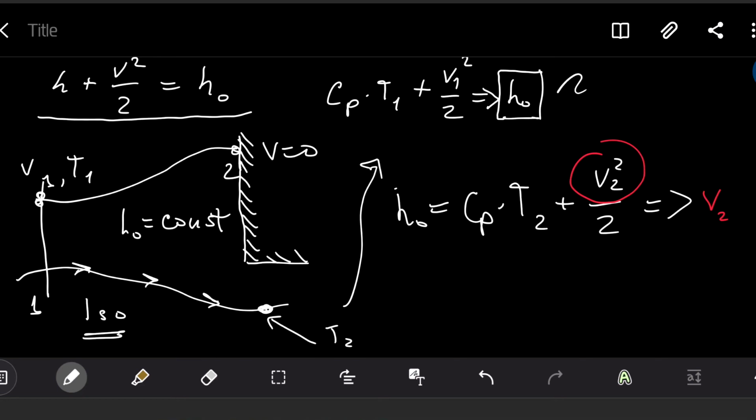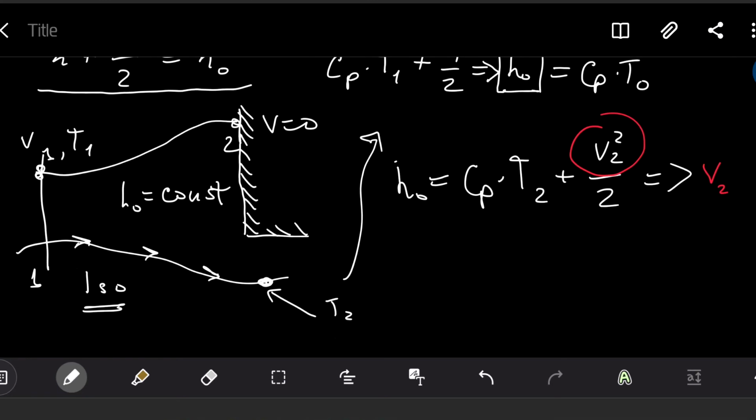If we assume that in our flow we have no heat transfer, then we can always rely on this parameter as a constant parameter in our system. And just by measuring one parameter, we can get other parameters in the flow. Because velocity, for example, which I showed you how to calculate, is very difficult to measure by instruments. Temperature is very simple to measure by instrument. You just put a thermocouple there. If it's small, it will not disturb the flow. So it's simple to measure.